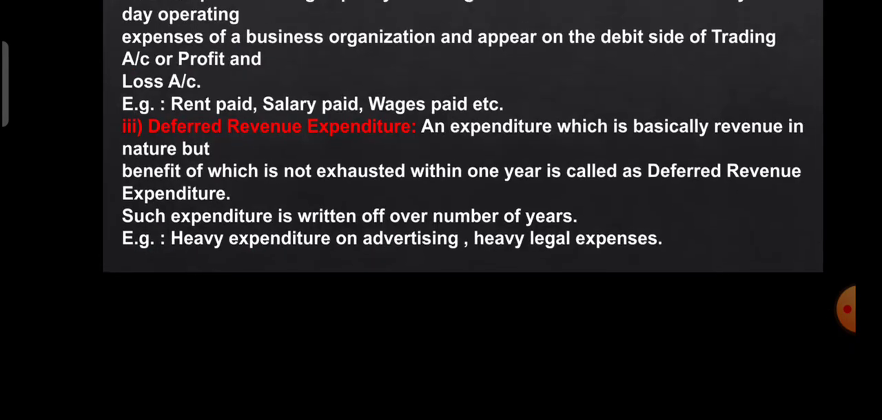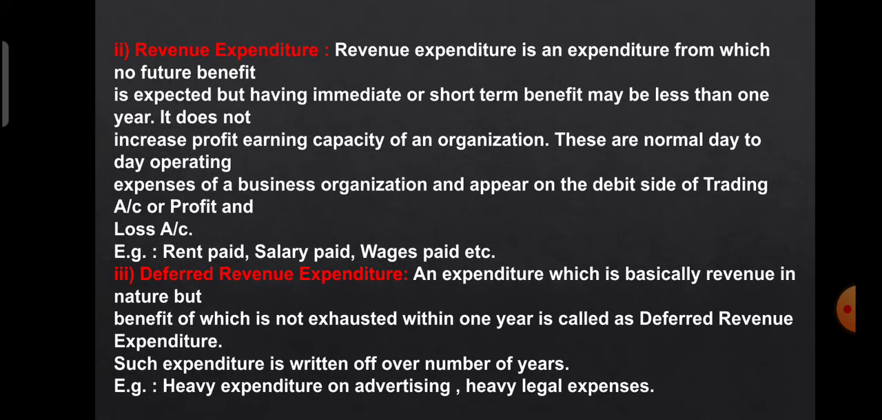Now let's see what deferred revenue expenditure is. An expenditure which is basically revenue in nature but the benefit of which is not exhausted within 1 year. It is revenue in nature, it is uncertain, and is called a deferred revenue expenditure. It means, students, this expenditure will not be paid in 1 year at one go. It will be paid in installments. Such expenditure is written off over a number of years, say 5 years, 10 years. For example, heavy advertisement expenditure or heavy legal expenses, say 5 lakhs expenditure for advertisement.